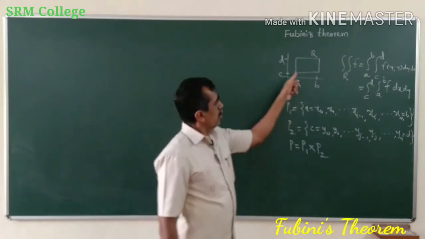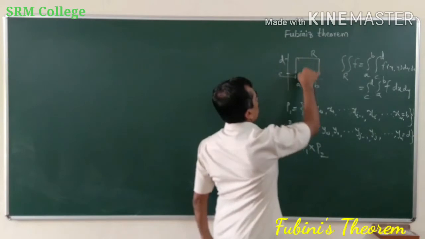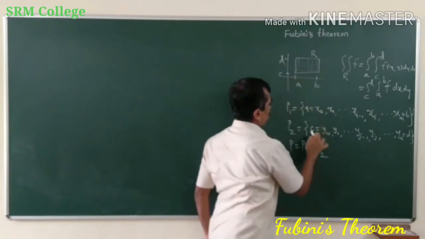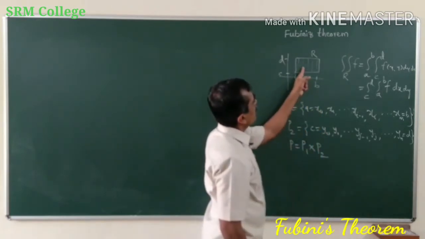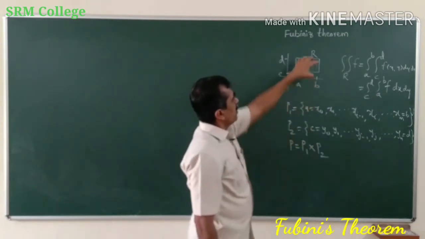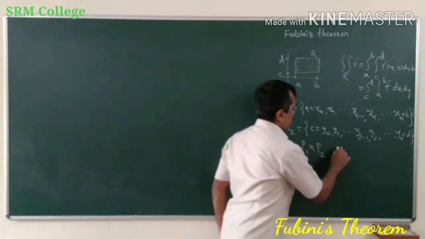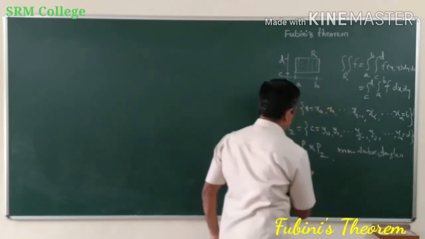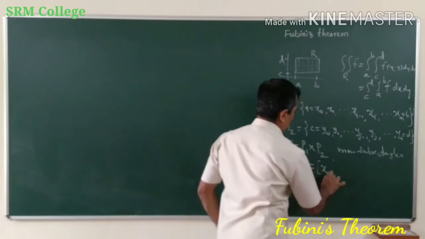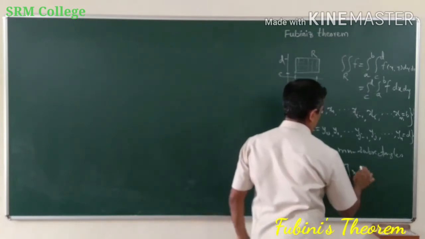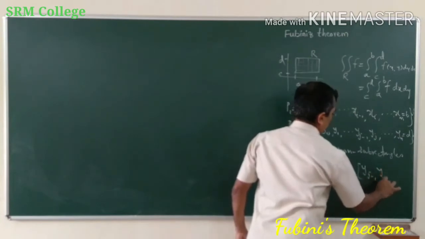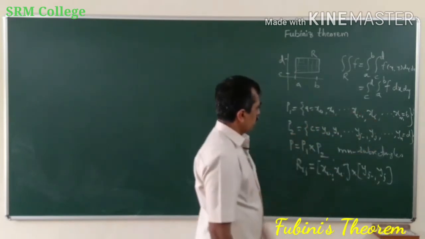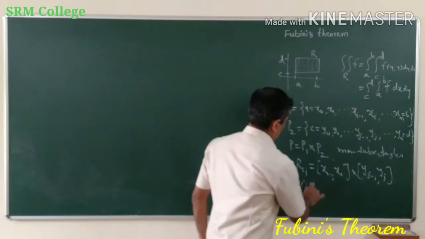So the lines drawn parallel to the coordinate axes, x-axis and y-axis, through the points of P, that is xi yj, will divide the rectangle R into mn subrectangles Rij, which is nothing but, already you know, xi minus 1 xi cross yj minus 1 yj, where i runs from 1 to m and j runs from 1 to n.